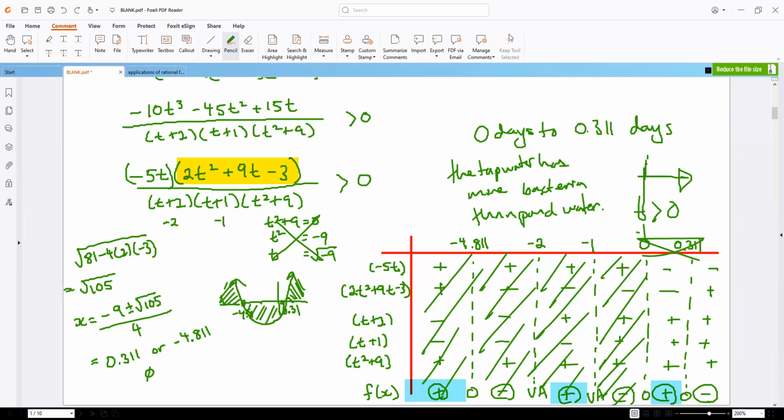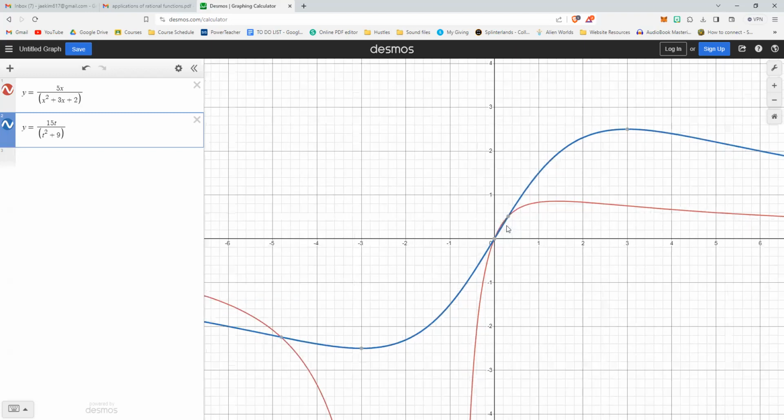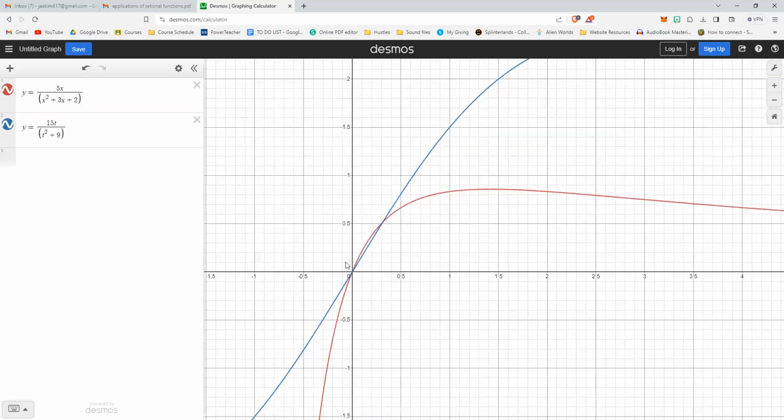Here's a comparison. I'm going to show up the Desmos. And there it is. From here to here is when you see the tap water having more bacteria, right? That little red line. The tap water has more bacteria than the pond water, and the pond water is safer to drink.